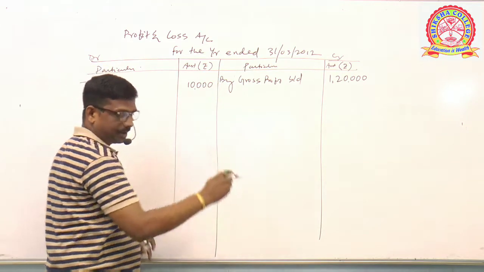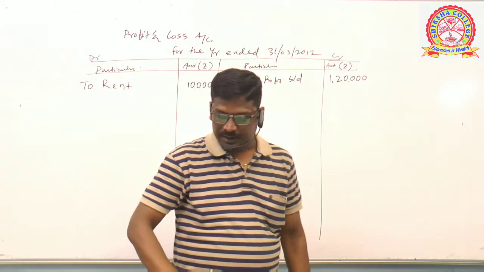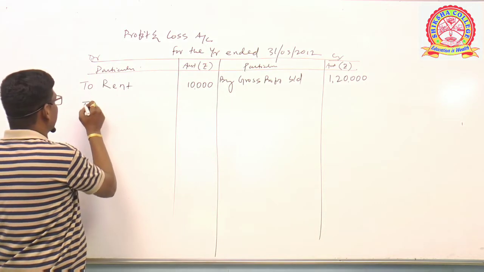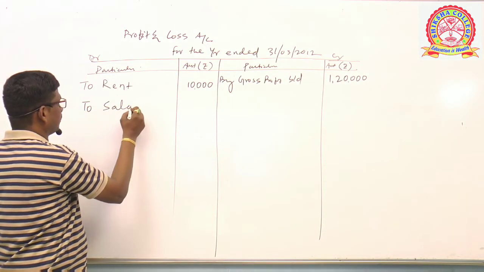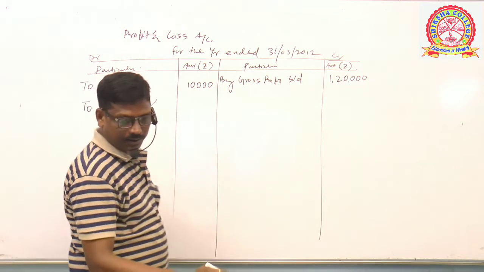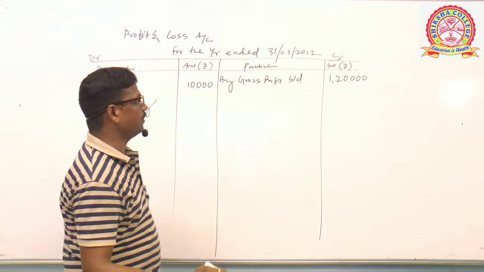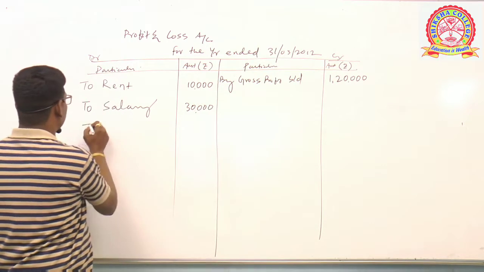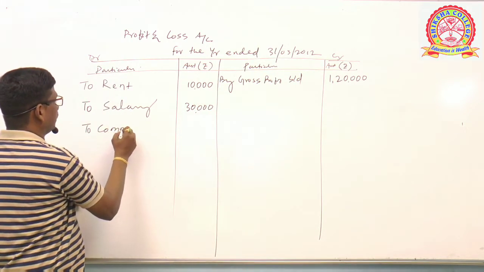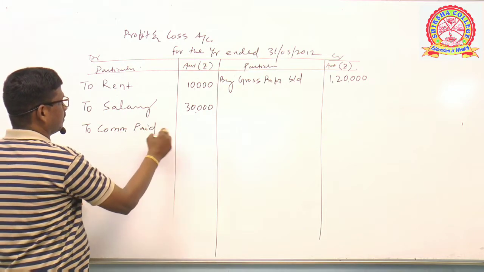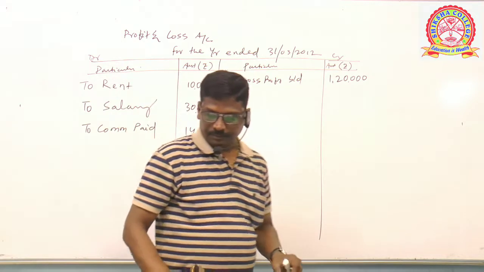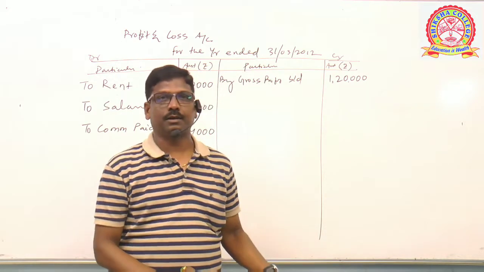The next item is salary 30,000, an expense. To salary 30,000. Commission paid 14,000. To commission paid 14,000. Next, interest on loan 10,000.